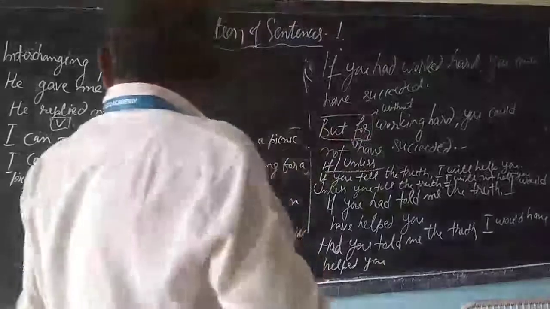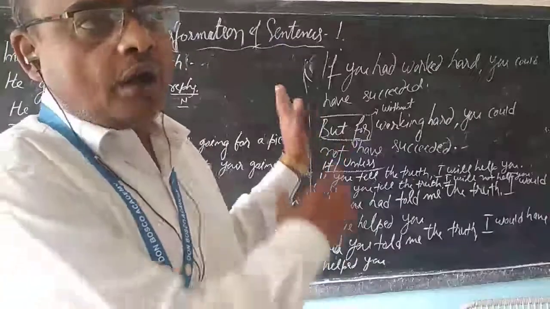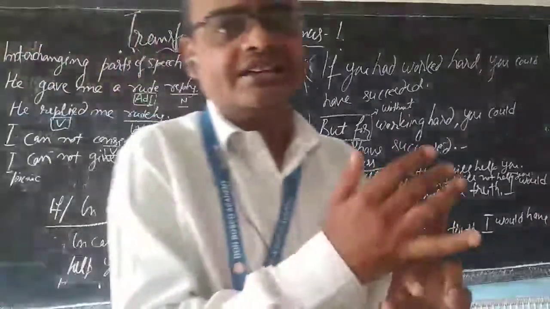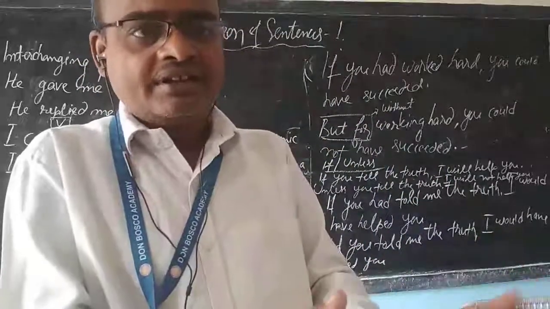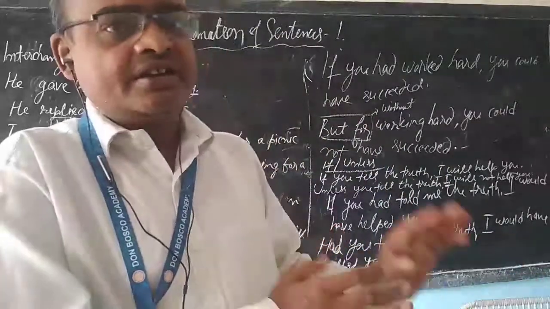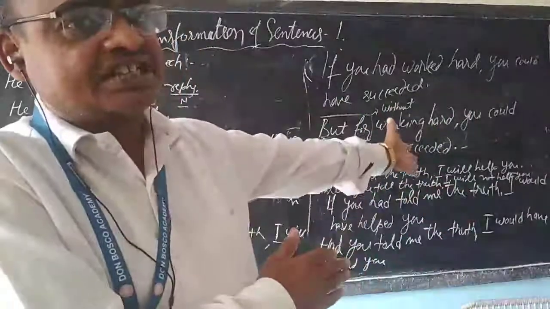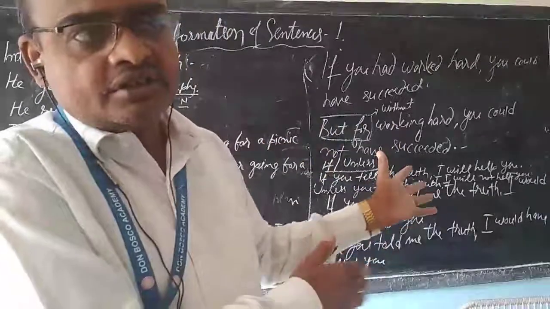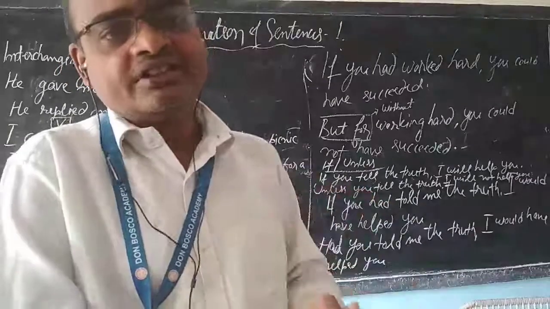Okay? Now, in this way you have learned how to transform a sentence. First, you have learned you can interchange the grammar of the word. Second, you can either remove if or replace it with other given conjunctions, such as in case, unless, sometimes with inversion. So more rules will be learned in the next class.